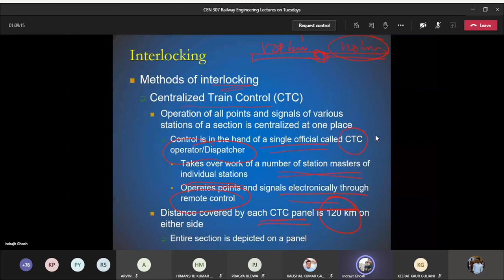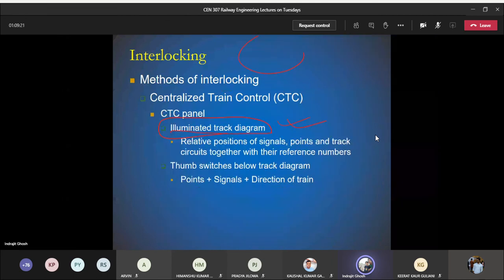Centralized train control basically has an illuminated track diagram, showing the position of signals, points, and track circuits, each referred to with a unique identification number, so that we know their relative positions.